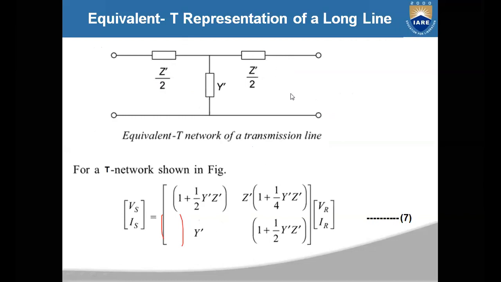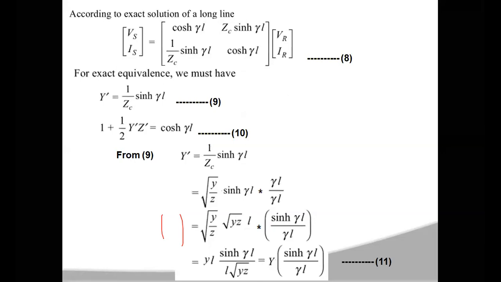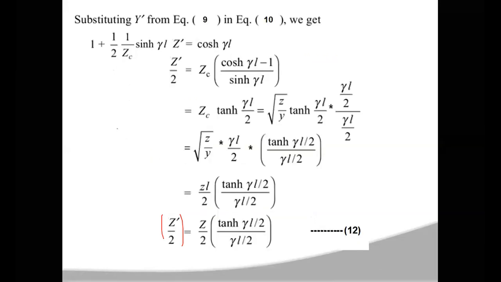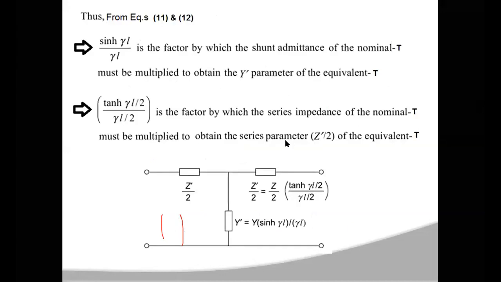The 11th equation is the y dash value and the 12th equation is the z dash by 2 value. Now you compare these two equations with the nominal pi network.